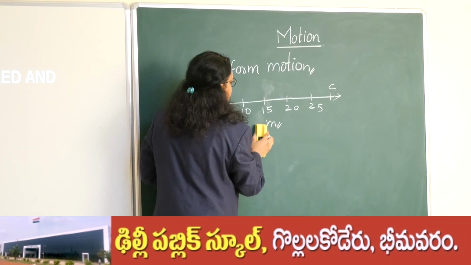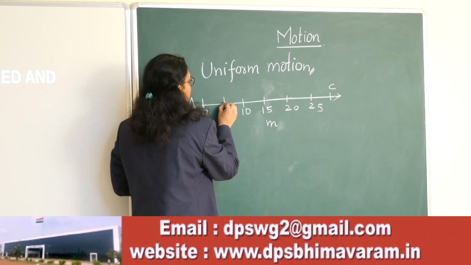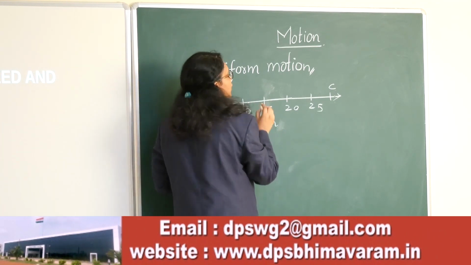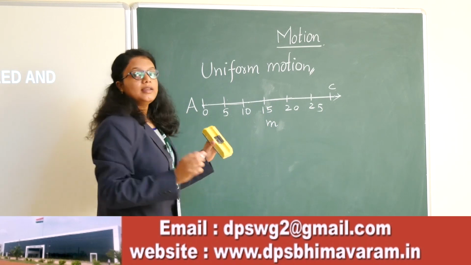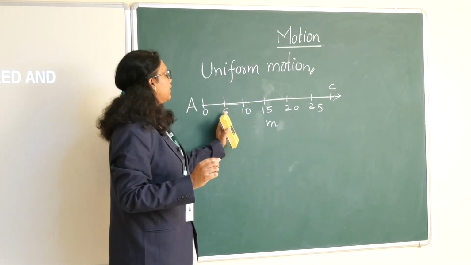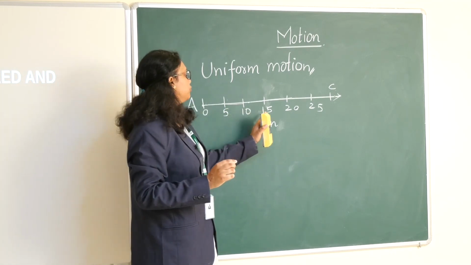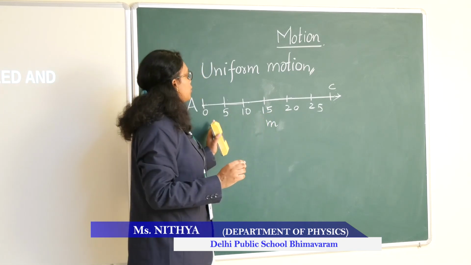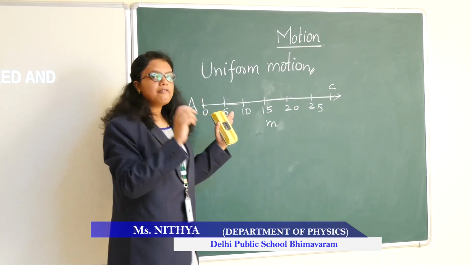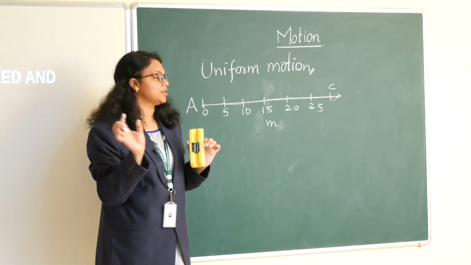Let us say in simpler units, these are all in meters, and the distance between 0 to 5, 5 to 10, 10 to 15 is the same. So 0 to 5 is 5 meters, 5 to 10 is again 5 meters, 10 to 15 is again 5 meters. On the number line, every place is demarcated with 5 meters.